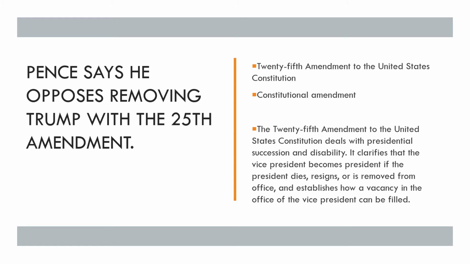It gives the vice president the power to take over from the president and take on his duties in certain conditions, like when the president becomes disabled or mentally unable, or resigns or dies. In such conditions, the vice president gets a chance to act as the president.